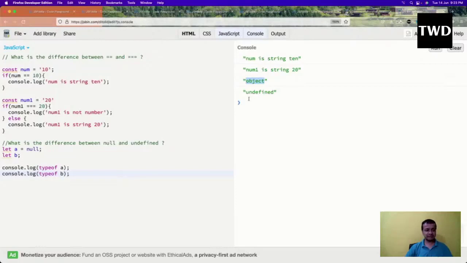So null and undefined, as I have told, both of them are empty values, but null is something which is assigned by the user. In programming terms, we have to assign null a lot of times, and undefined is something if you leave something blank. Another very easy example which I always say: you go to a college and you fill a college form.